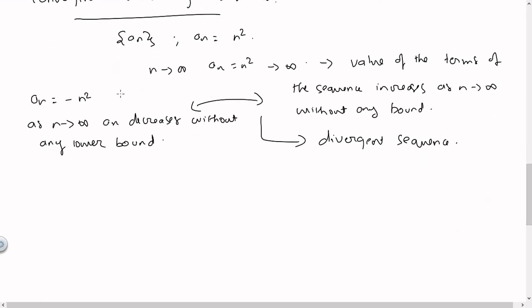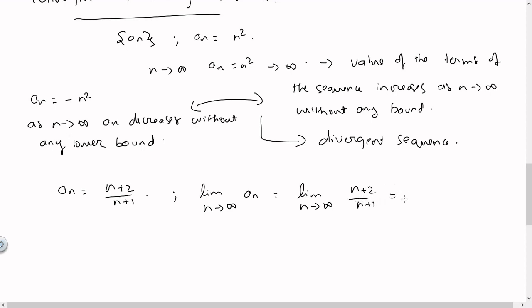Let us consider another type of sequence wherein I will define a_n is equal to (n plus 2) by (n plus 1). So here what will happen when n is tending to infinity? You may not have studied limits, but that shouldn't stop you from determining what will happen to a_n when n tends to infinity. So the limit as n tends to infinity of a_n is the limit of (n plus 2) by (n plus 1).